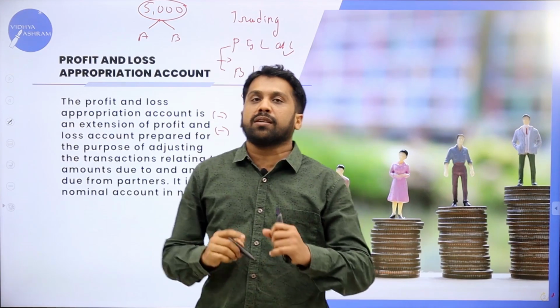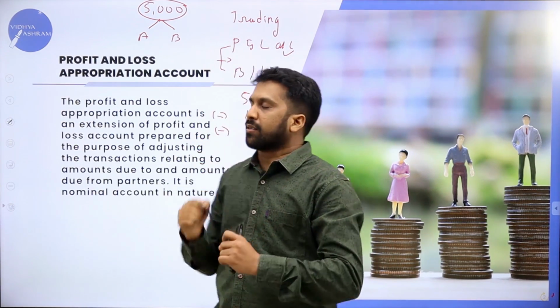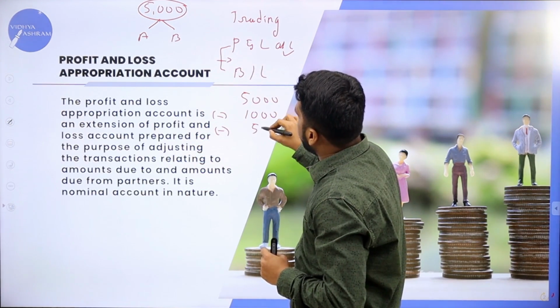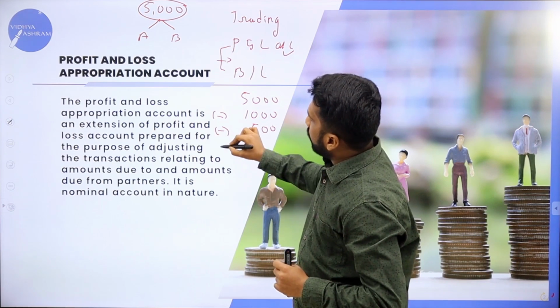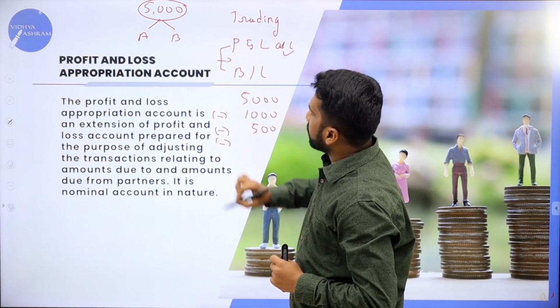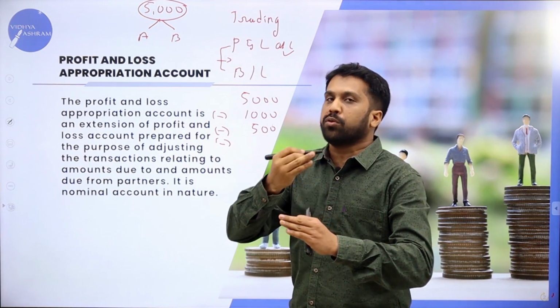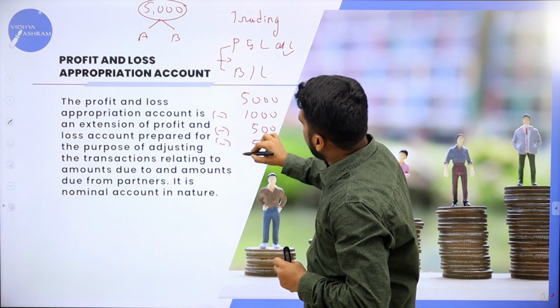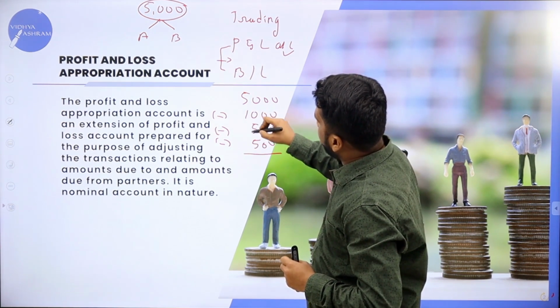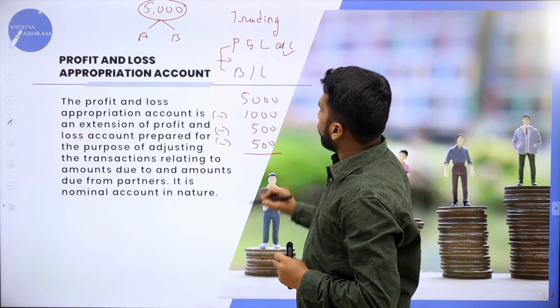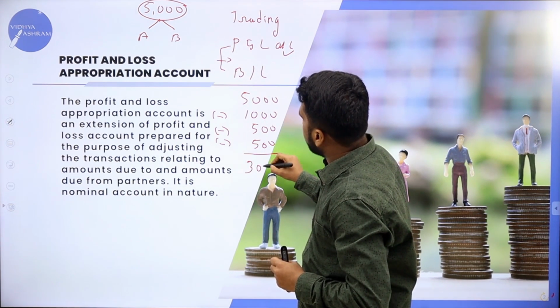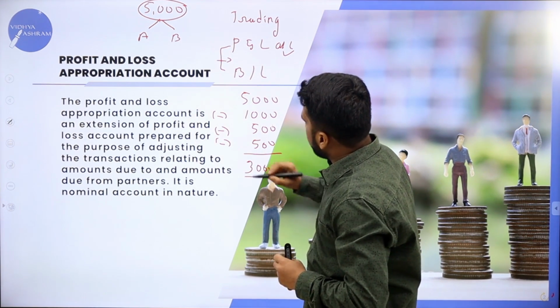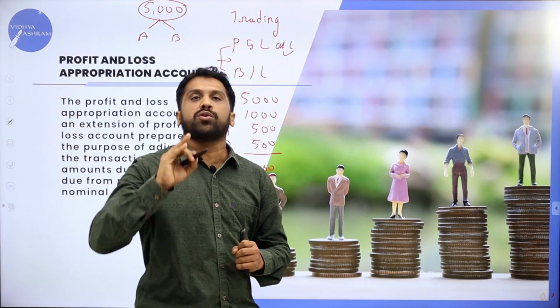Whatever commission we have to give to partners, it may be 500. Whatever interest on capital we are giving to partners, it may be 500. Now, 5,000 minus 2,000, your answer is 3,000.